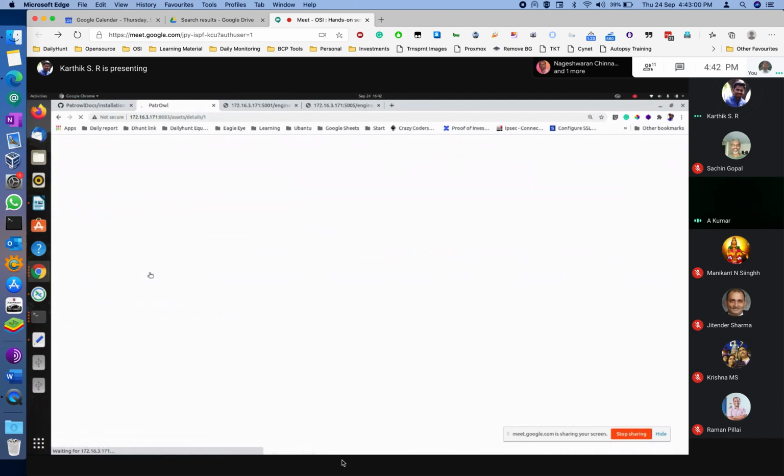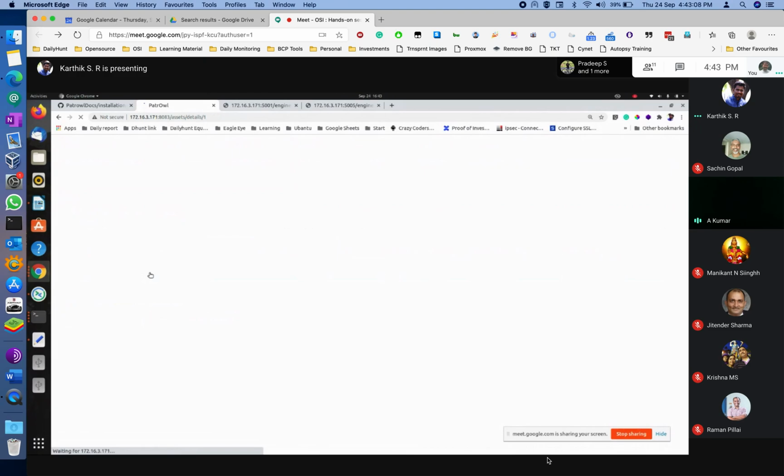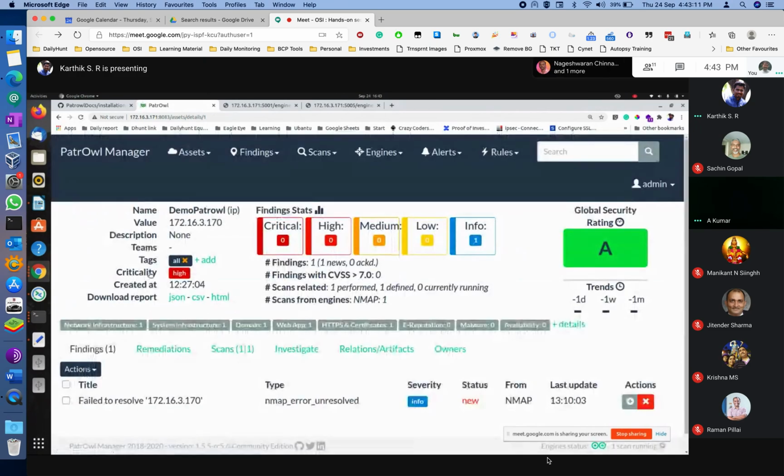Okay, it's loading. Actually, yes, I started a full network scan, so that is why it is slow. See, it is an information category alert only, which says failed to resolve this particular IP address. So this says Nmap error unresolved. This is only an information severity, nothing else. You can safely ignore it. It says status is new. Now, Karthik, can you explain each part, how you can resolve it, what all things you can do from here?